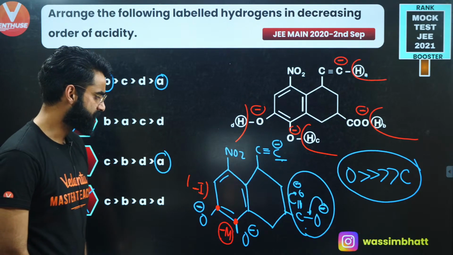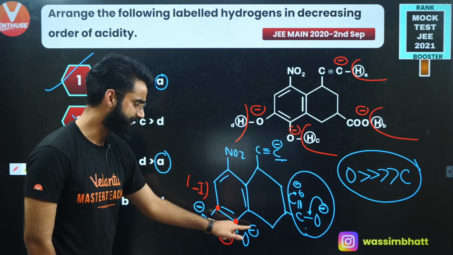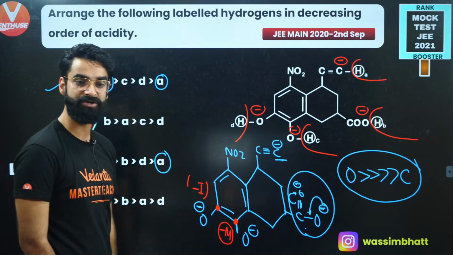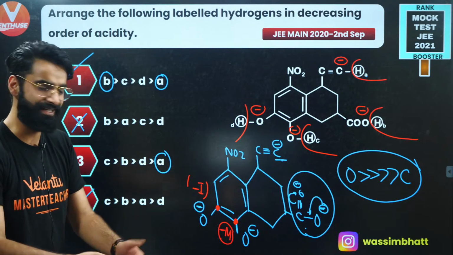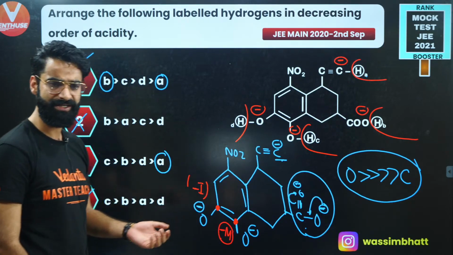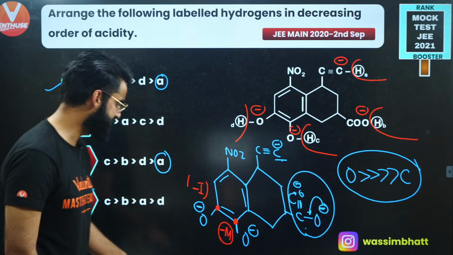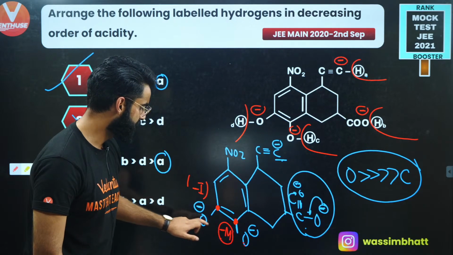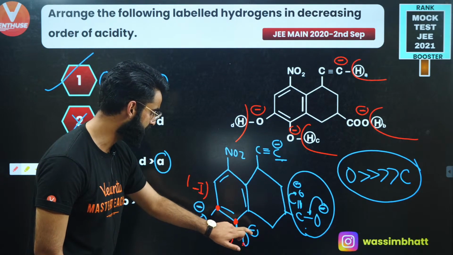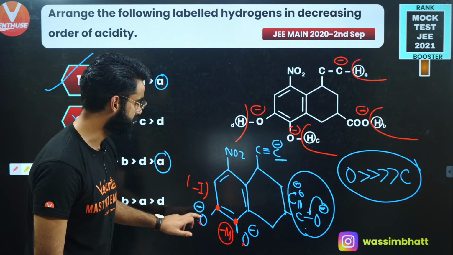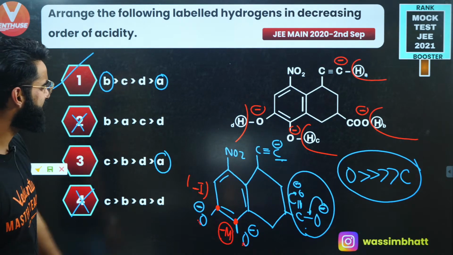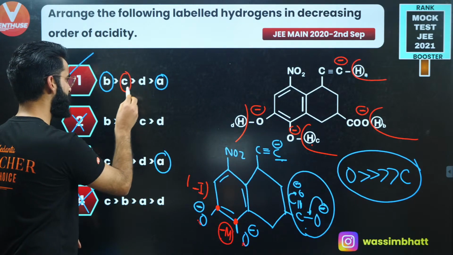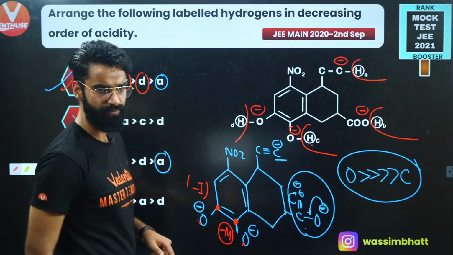So I can clearly say this negative charge would be compensated more at the para position. Wherever negative charge gets compensated the maximum, there stability will be more. So the negative charge on this oxygen is more stable than this negative charge, and the hydrogen attached at this position is going to be more acidic. So C hydrogen is more acidic than D hydrogen. So option 1 is the correct one among all.